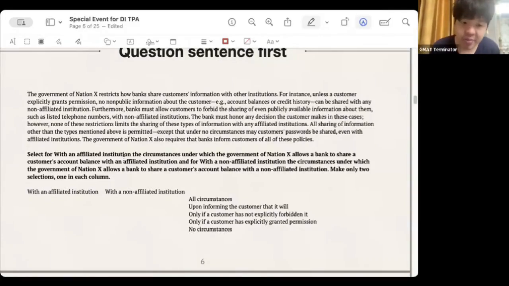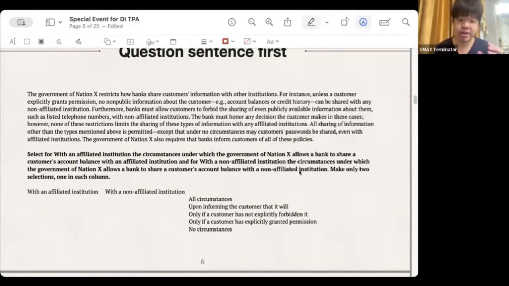The hypothesis is almost the same as before, except that the other box is to choose whether the government allows you to share with non-affiliated organizations, which means it doesn't necessarily have to be with CITIC. It could be with some e-commerce groups outside to share your information. For example, CITIC shares it with a certain company, CITIC shares it with a fraud group, etc., right? Well, let's first understand this question.